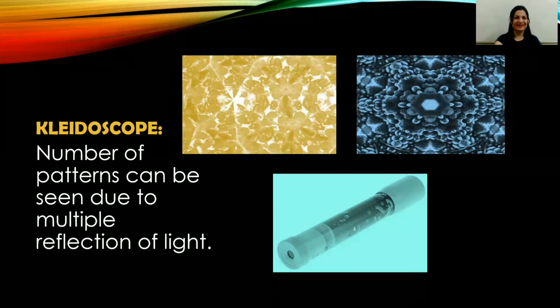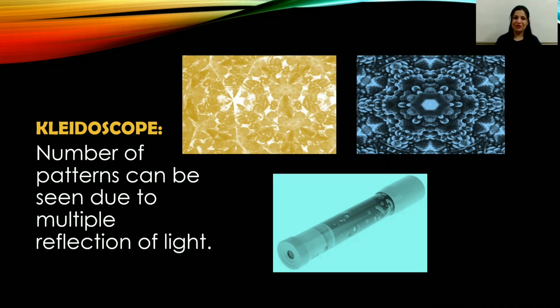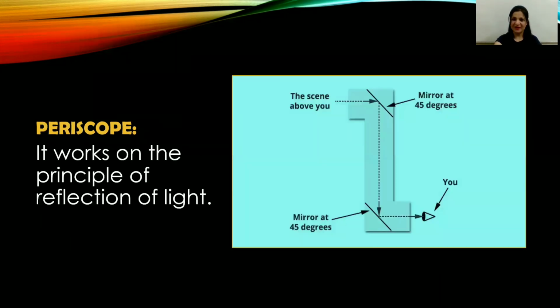And our next topic is the kaleidoscope. It is based on multiple reflection of light. In a kaleidoscope, a number of beautiful patterns can be seen. And this is all because of multiple reflection of light. All right. Next, we have the periscope, and it works on the principle of reflection of light. See, periscopes are used in submarines, in war tanks, and by soldiers in bunkers to see objects that are not visible directly.